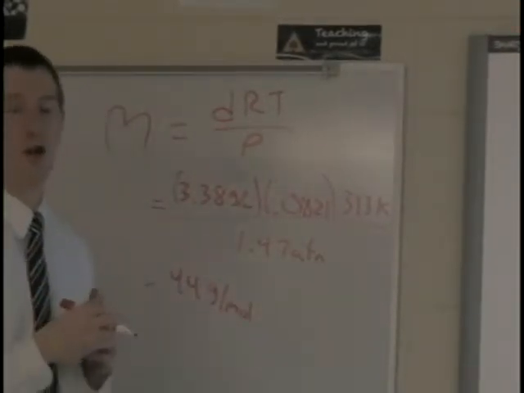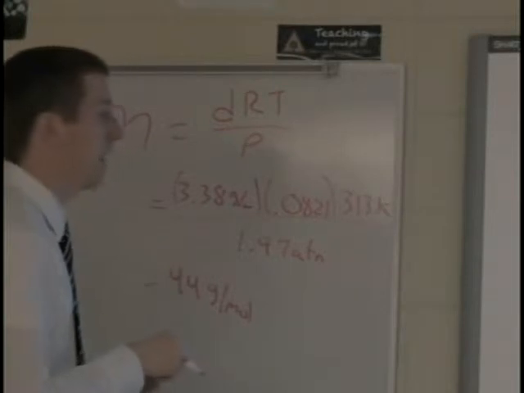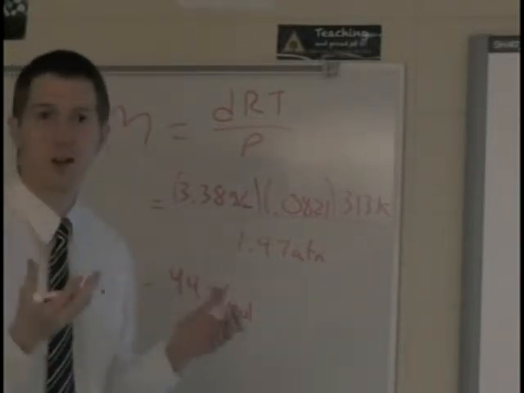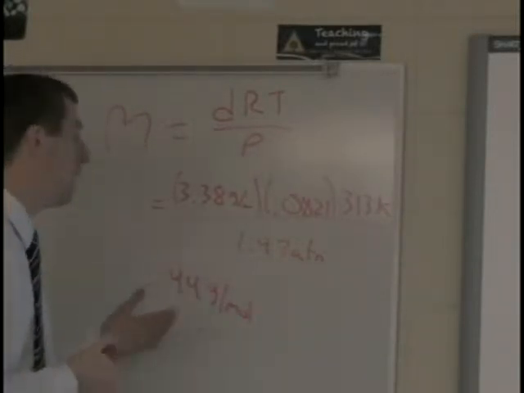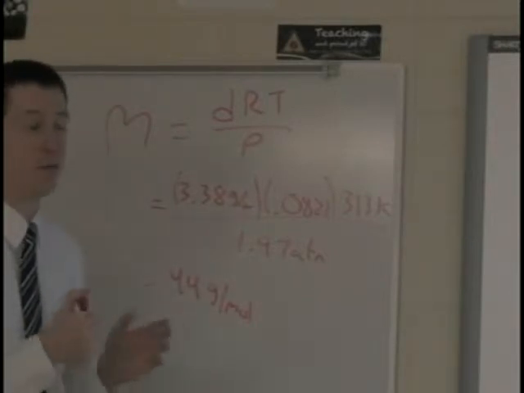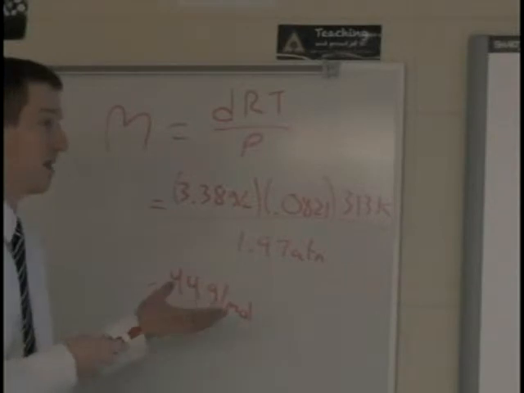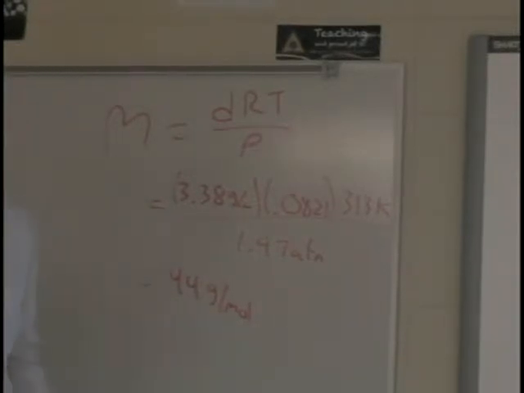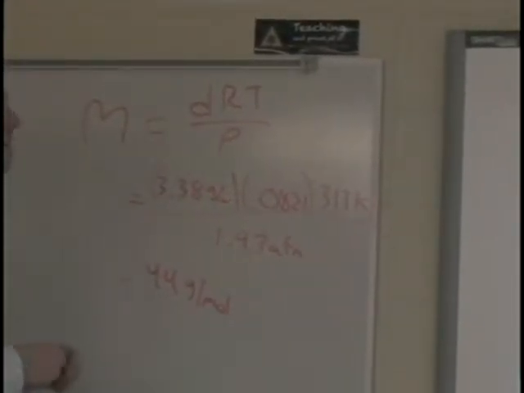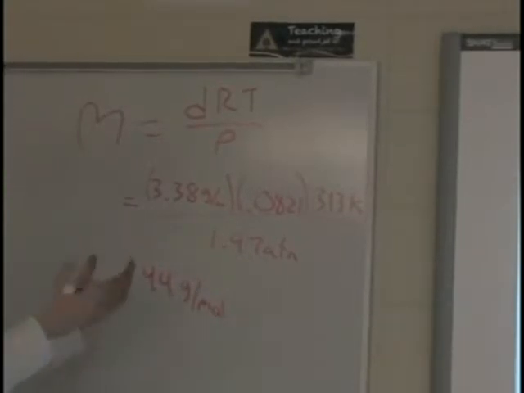Now possibly it could be a multiple choice question where they then ask you which of the following is most likely to be that gas. I know carbon dioxide has a mass of 44 grams per mole, so it could be something like that. You might just have to identify it or just stop at that point. Either way, again, it's just a manipulation on the density equation which we plugged into from the ideal gas law.